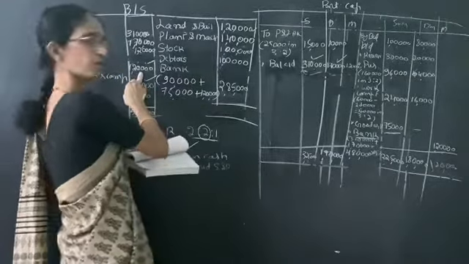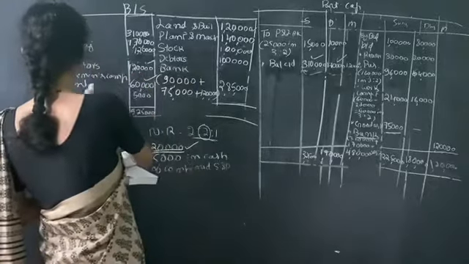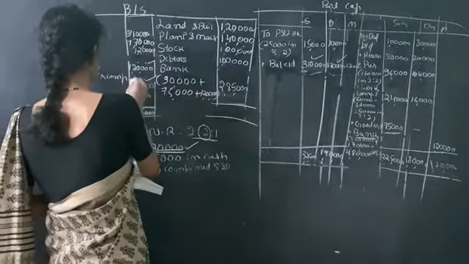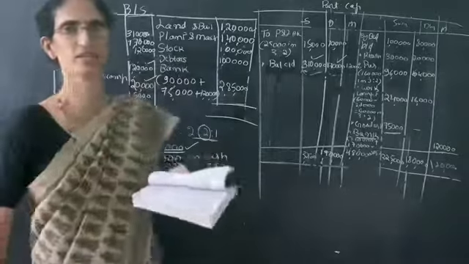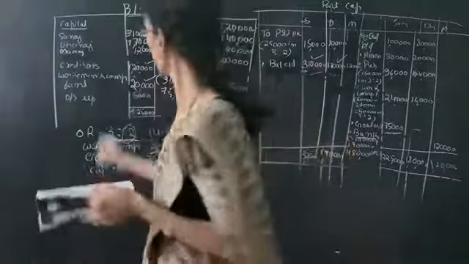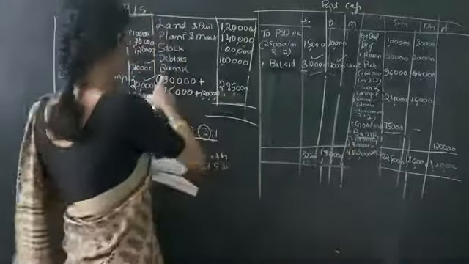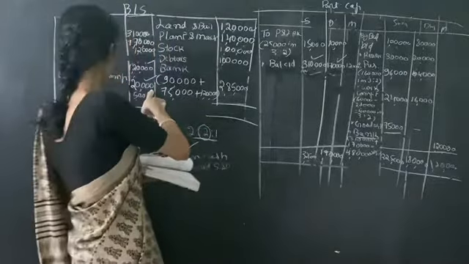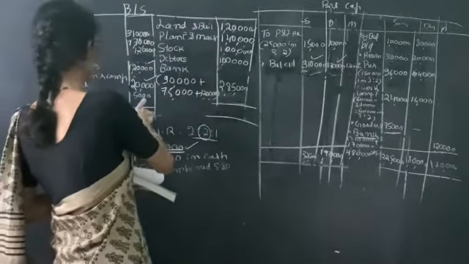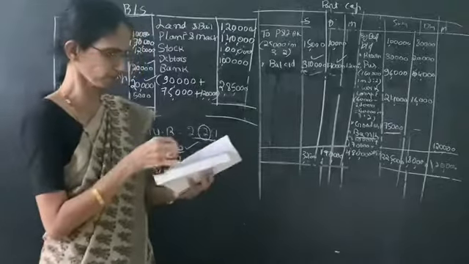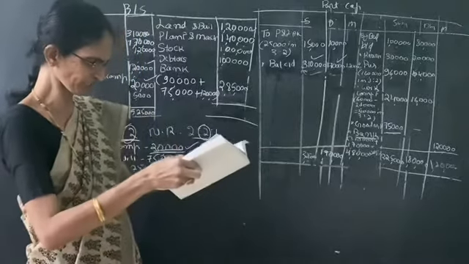Write as it is, no difference. Next write workmen's compensation fund. So it is given in the adjustment 20,000. So instead of 60,000, we should write 20,000 because it is given in the adjustment. Then outstanding expenses as it is 5,000. So the balance sheet is over.